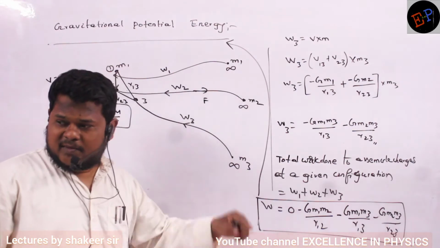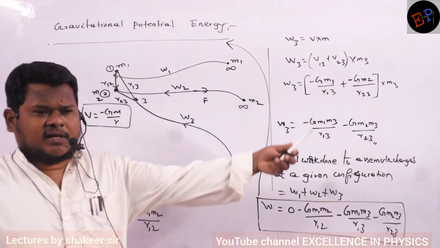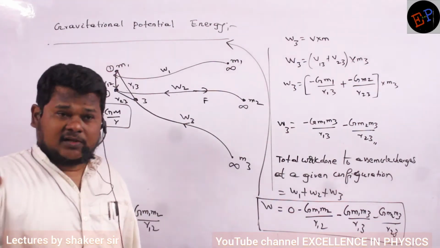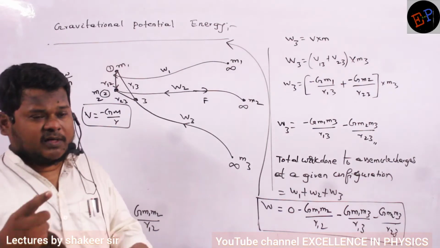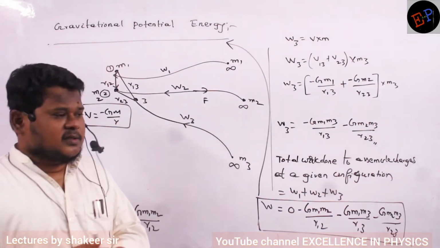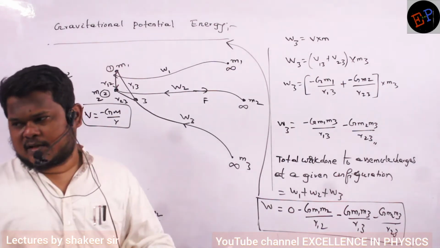If I supply the same amount of positive energy to these masses, then what will happen? They will get separated again to infinite distance. That is also called gravitational potential energy. This is the second method of defining it. So how can I define gravitational potential energy? The amount of work done to assemble all the masses in a particular configuration is called gravitational potential energy.